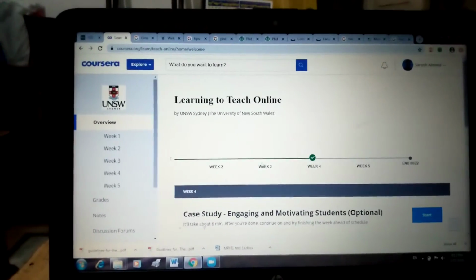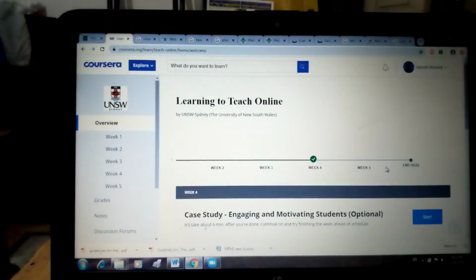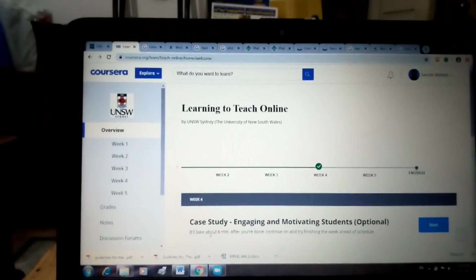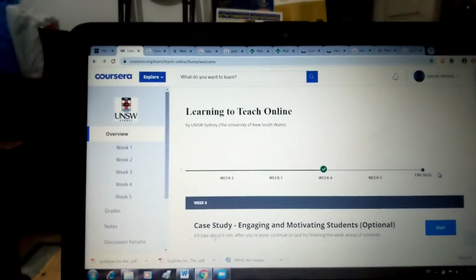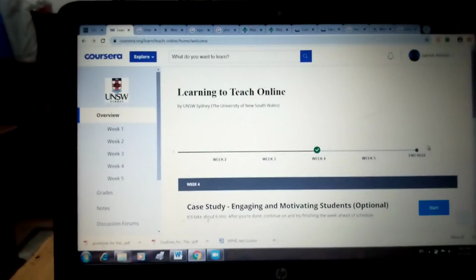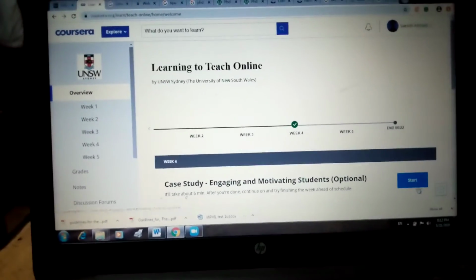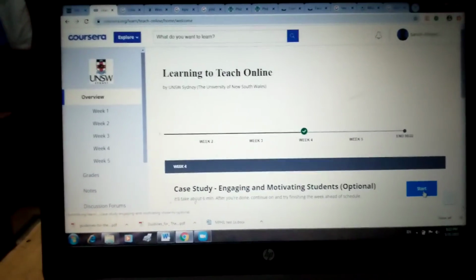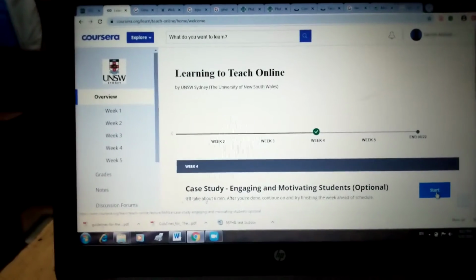I have completed the activities of 4 weeks and I'm supposed to complete the activity of the 5th week, and my course will expire on 22nd of June. The simplest way to continue with your course is to click on this little button saying start. It will take you to the very next activity from where you left.